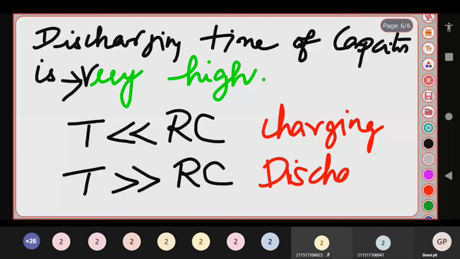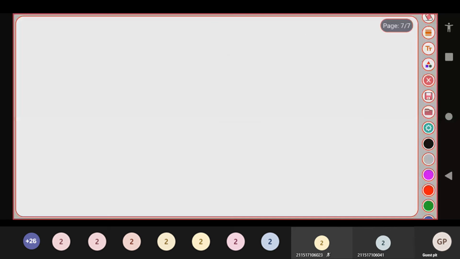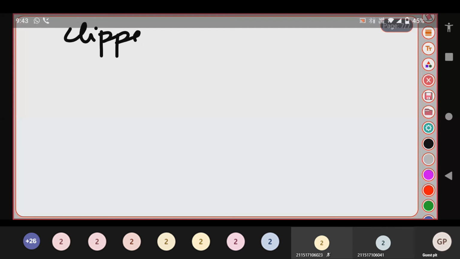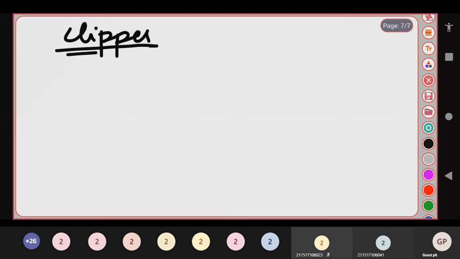So we'll move on to the next concept, the clipper. In the last class itself I taught you about the clipper. So what is a clipper? What is a clipper circuit?